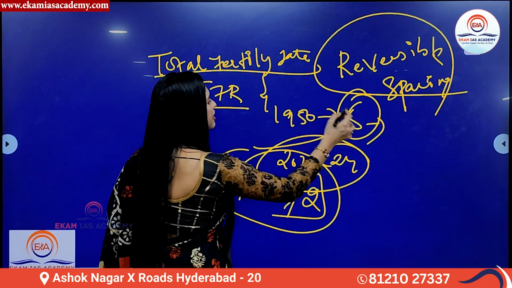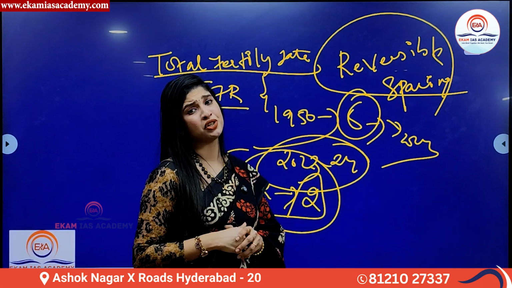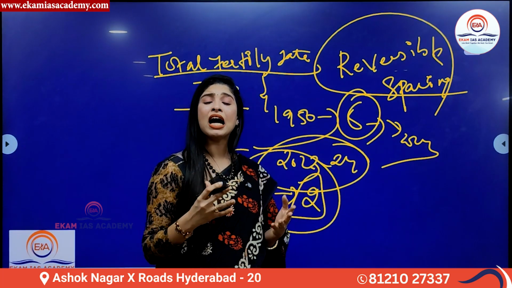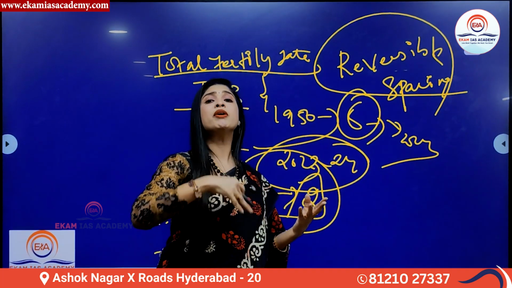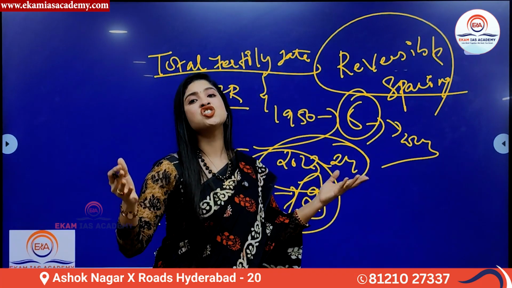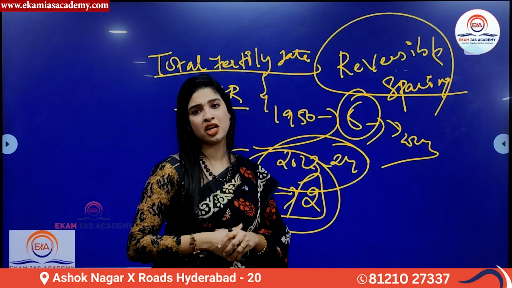Having said that, this is a 2024 question and it's a very simple question. What is TFR in simple terms? And the answer was the average number of children a woman would have in her childbearing age. That's it. As simple as that. That is the UPSC keyword.